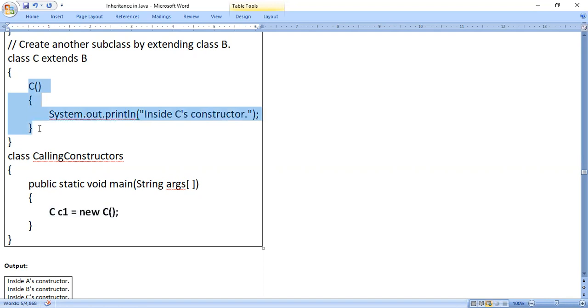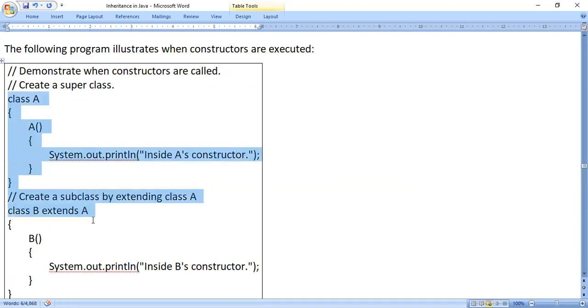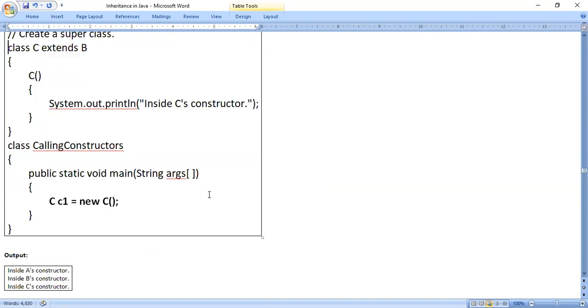So when I look at this statement, generally what I come to know is that this constructor will be executed. But see what happens here. If these two classes were not present in this program, then your answer is correct. That means when the line C1 is equal to new C is executed, this constructor is called and the output is "inside C's constructor". This output is correct.